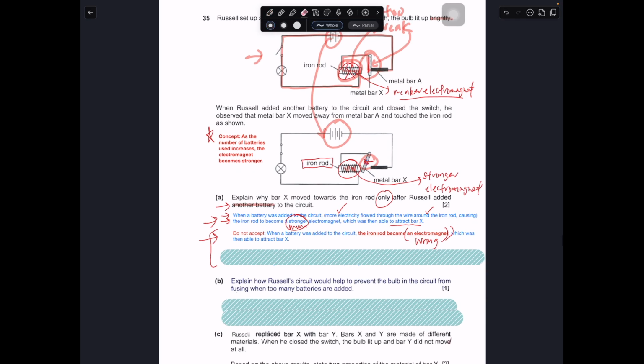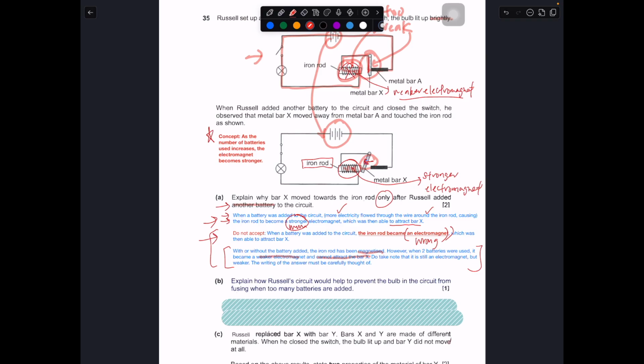Over here, this part is a subsequent explanation: with or without the additional battery added, the iron rod has been magnetized. With or without the third battery added, it has been magnetized. However, when 2 batteries were used, it was a weaker electromagnet. It cannot attract iron bar X. So do take note that it's still an electromagnet, but it is weaker.